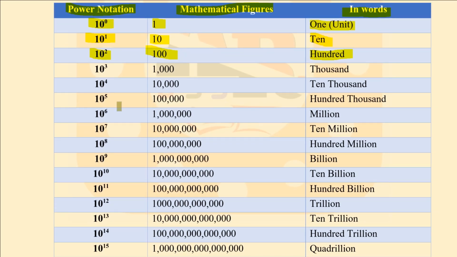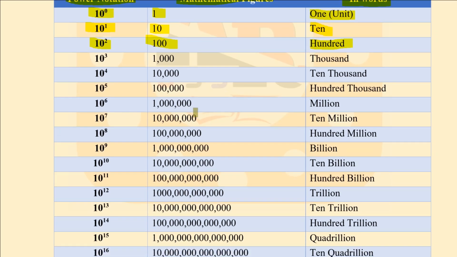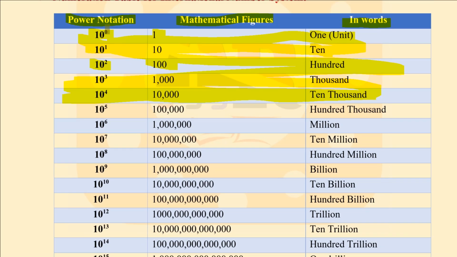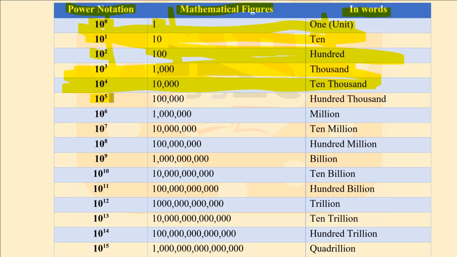We have told you that up to 99,999, up to here, there is no change in both number systems, the Indian number system and the international number system. The power notation, the mathematical figures and the words will be the same. But when the power of 10 is 5, the mathematical figure will be 100,000, and it is 100,000, not 1 lakh. In the Indian number system, it will be 1 lakh.